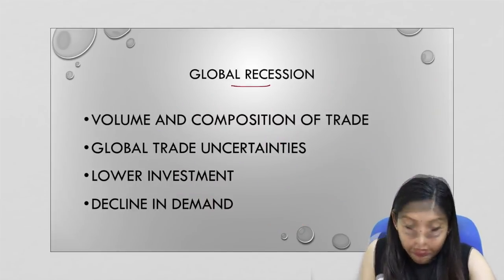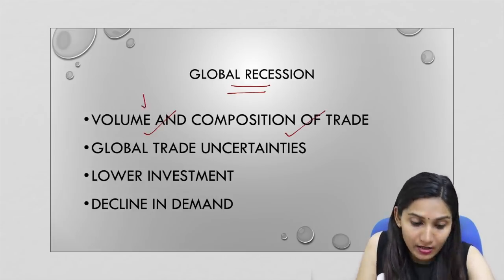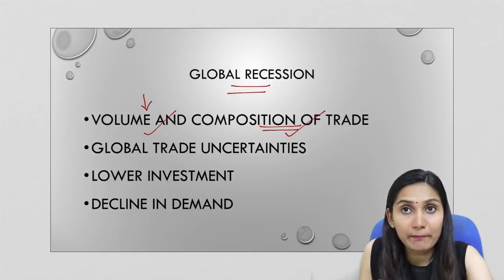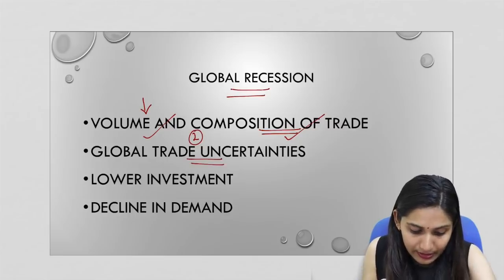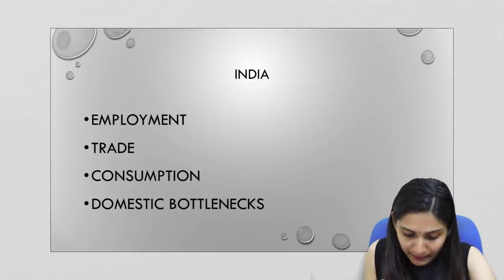Now, if we talk about a global recession and its consequences, the volume and the composition of trade will change. The volume of trade will come down, and the composition of trade or the trading patterns will change. Secondly, there will be global trade uncertainties. Again, there will be lower investment, and there will also be a decline in demand.